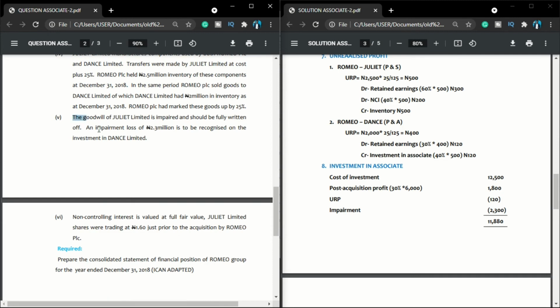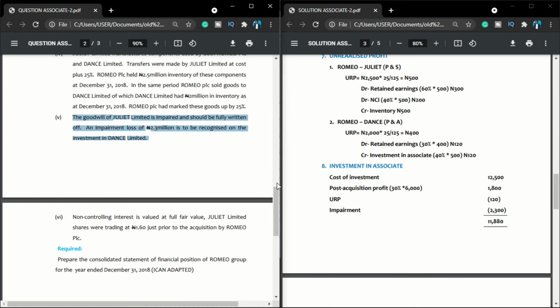Note 5: the goodwill of Juliet Limited is impaired and should be fully written off. That is Juliet, which we've done. An impairment loss of 2.3 million is to be recognized on the investment in Dance Limited. So there is an impairment in Dance Limited. So we invested in a company and our investment has impaired by 2.3.